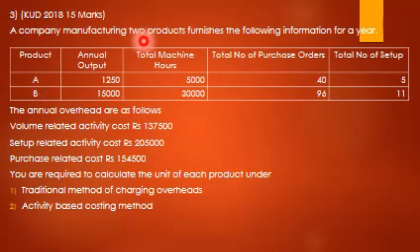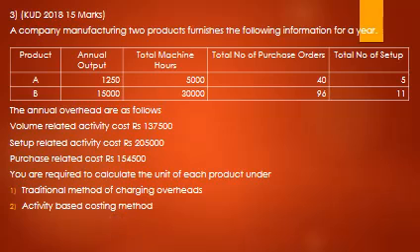Two products furnish the following information per year. Product A, product B: annual output 1,250 and 15,000, total machine hours 5,000 and 30,000, total number of purchase orders 40 and 96, total number of setups 5 and 11. The annual overheads are as follows: volume related activity cost 1,37,500, setup related activity cost 2,05,000, purchase related cost 1,54,400.